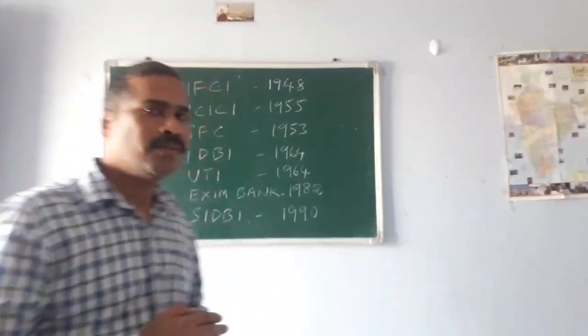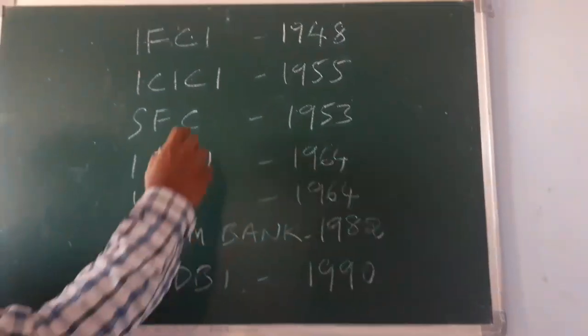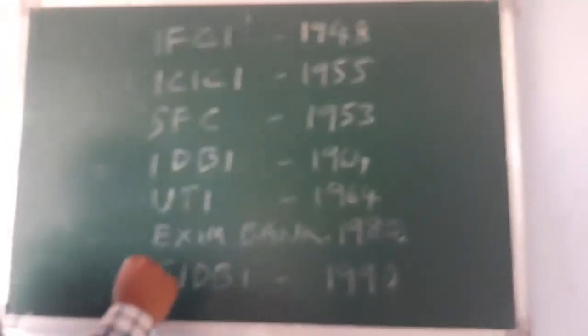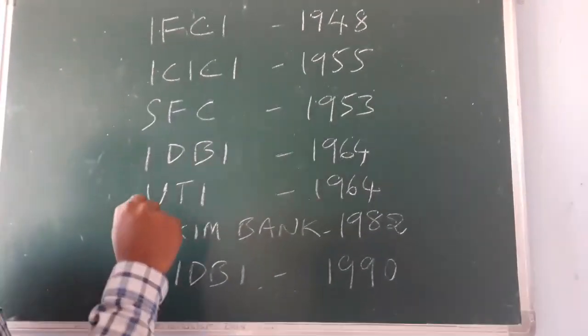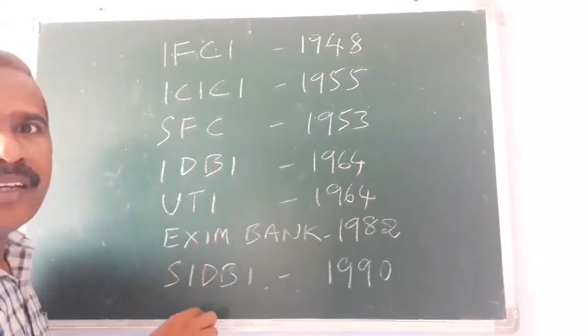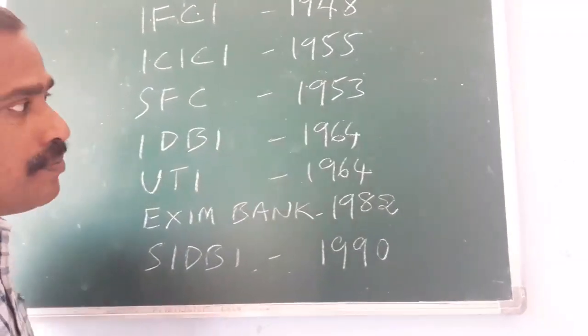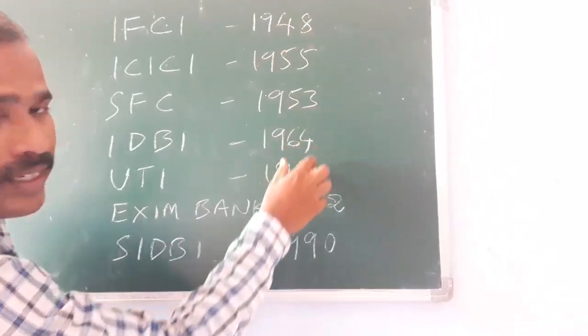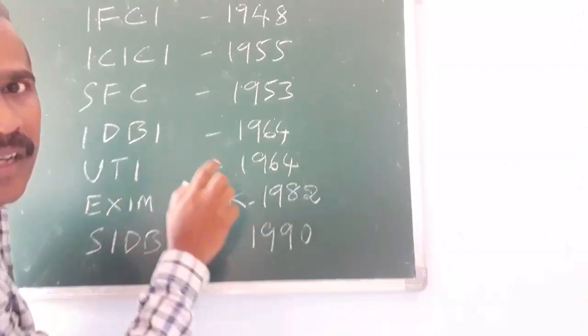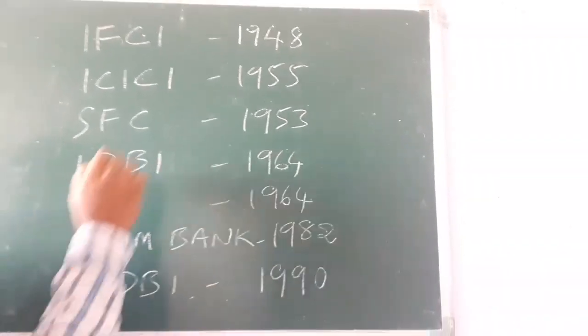Just observe, there are some financial institutions which are offering finance to the industries in India. Here we are taking the financial institutions and the years in which they were established.